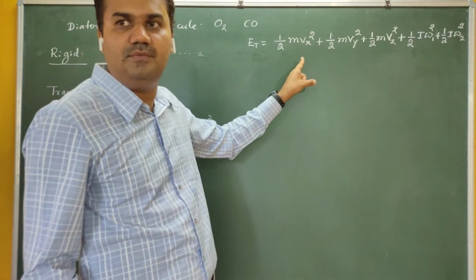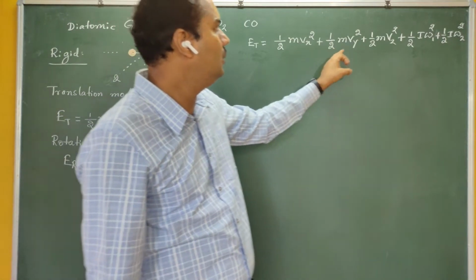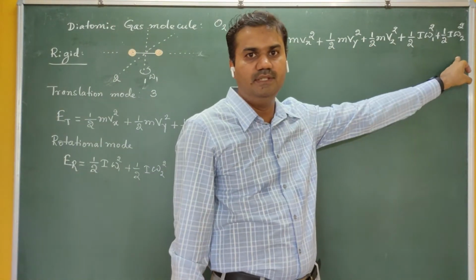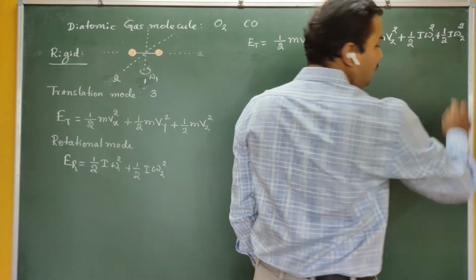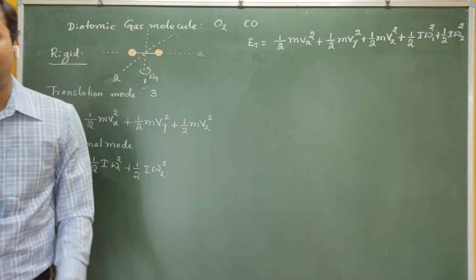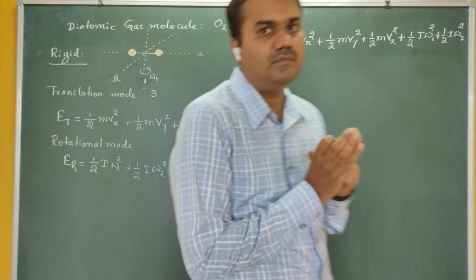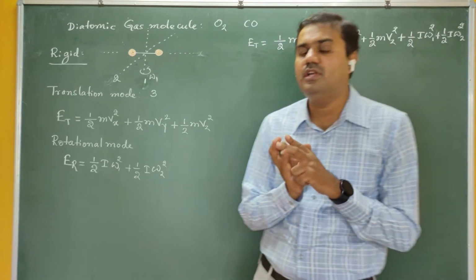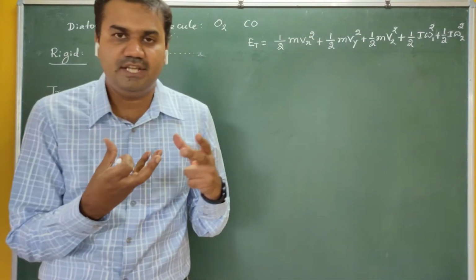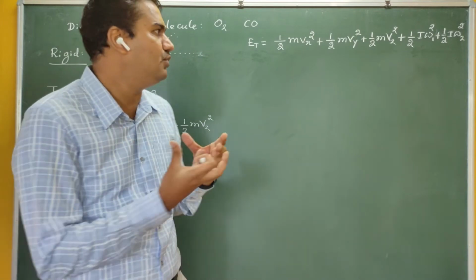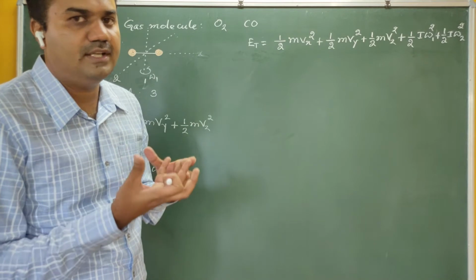So how many possible ways can the molecule store energy? In 5 ways: 1, 2, 3, 4, 5. Three are due to the translatory motion and 2 are due to the rotatory motion. Therefore, the diatomic molecule has 5 degrees of freedom: 3 degrees of freedom due to translatory motion and 2 degrees of freedom due to rotatory motion.